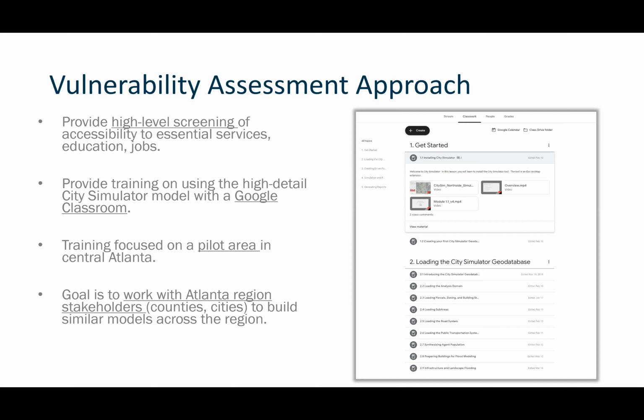There is a pilot area that we focused on within the central Atlanta area within that training. And I'm going to have a few slides on that in the next slides. The goal really is to work with the Atlanta region stakeholders, counties and cities, to build similar models across the region.